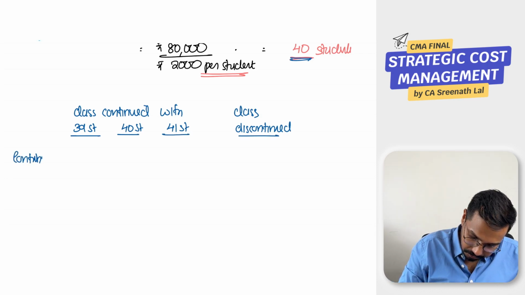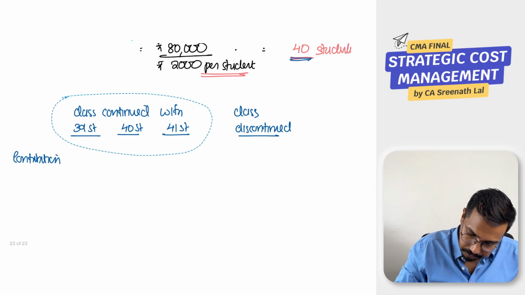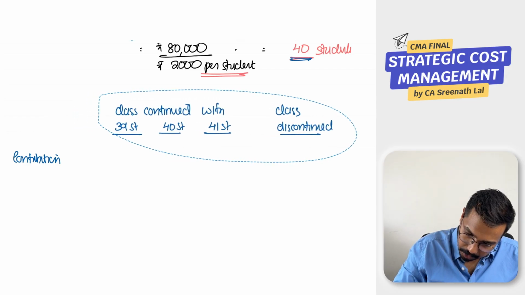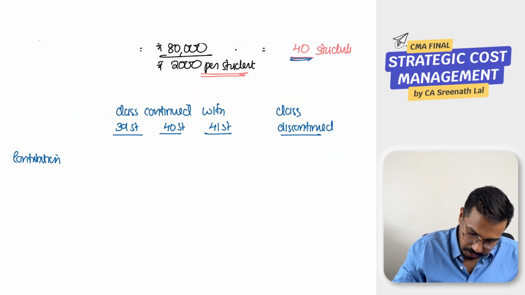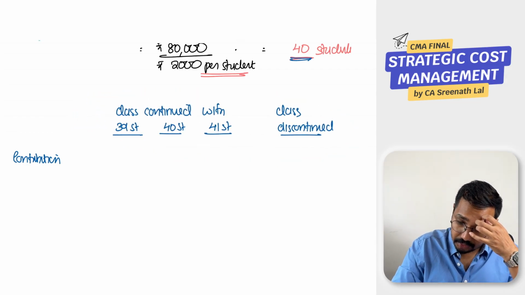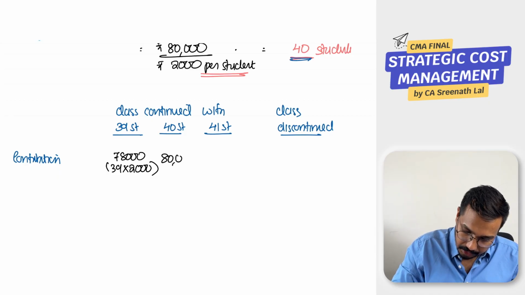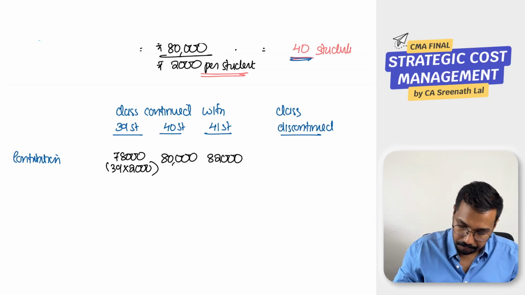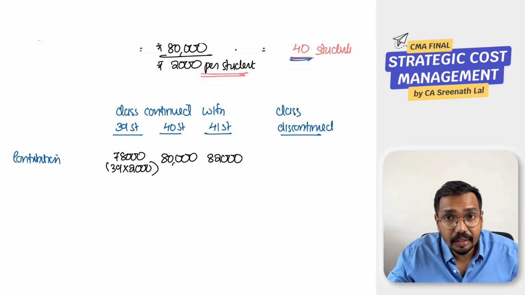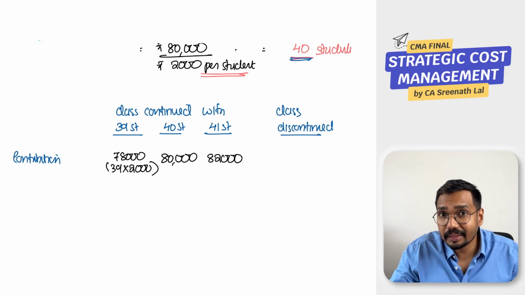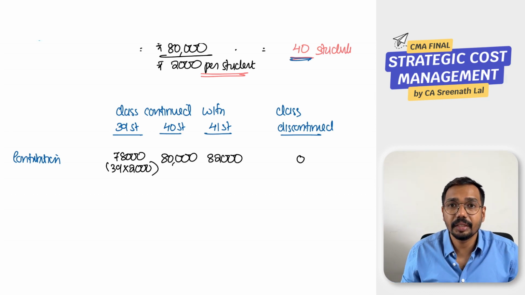Contribution. Under each scenario, what will be the contribution? If 39 students are in my class, 39 into 2000, contribution will be 78,000. 40 means 80,000. 41 means 82,000. These will be the contribution. If the class is discontinued, which means if the batch is cancelled, you are not going to get any contribution, right?